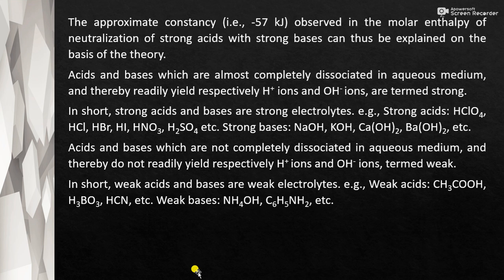Acids and bases which are not completely dissociated in aqueous medium and thereby do not readily yield H+ ions and OH- ions are termed weak acids or weak bases. So weak acids or weak bases are those which do not completely get dissociated in aqueous medium. In short, weak acids and bases are weak electrolytes. For example, weak acids are CH3COOH, H3BO3, HCN, etc. Weak bases are NH4OH, C6H5NH2, etc.